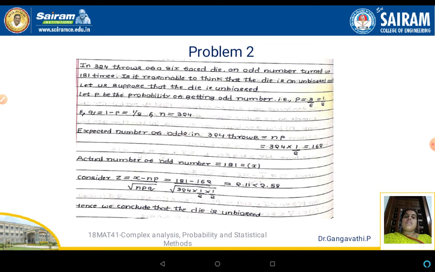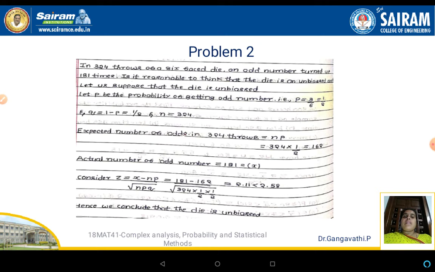So let us suppose the die is unbiased. That is the statement that we are fixing, and we have to check whether the statement is acceptable or not. When do we say it is acceptable? If the value we calculate falls less than the standard value, then we say the statement is accepted. If it goes beyond the standard value, then we say the statement is rejected. So we have to calculate these things in order to conclude whether the die is unbiased or biased.